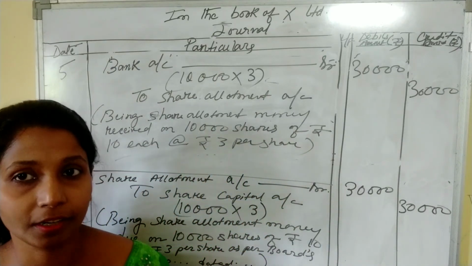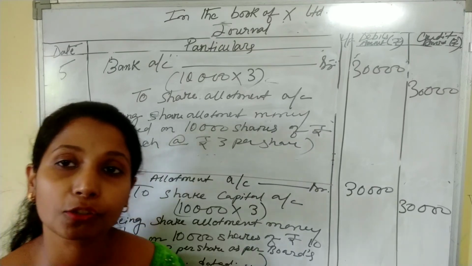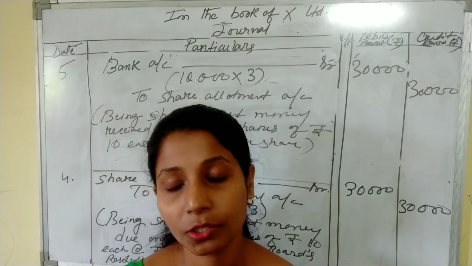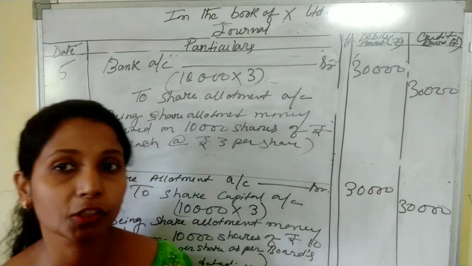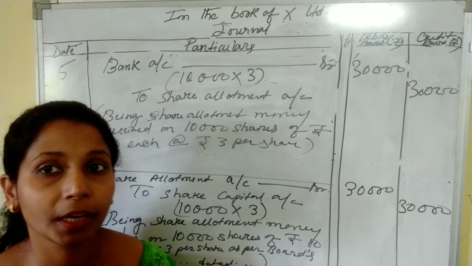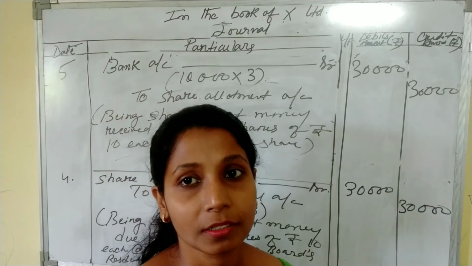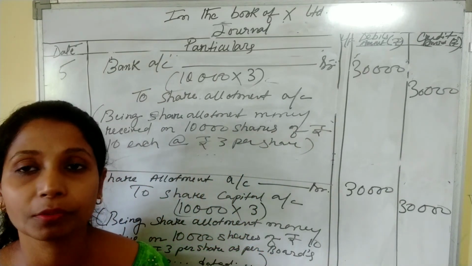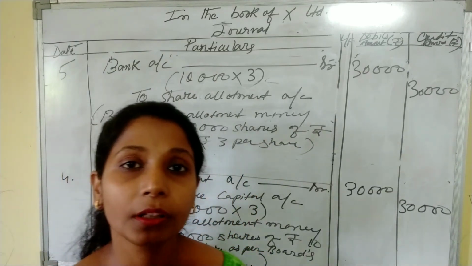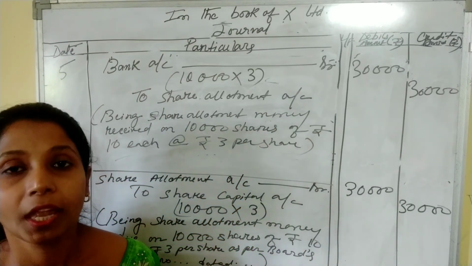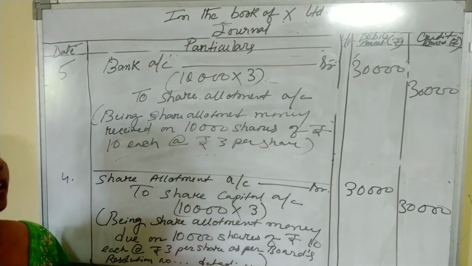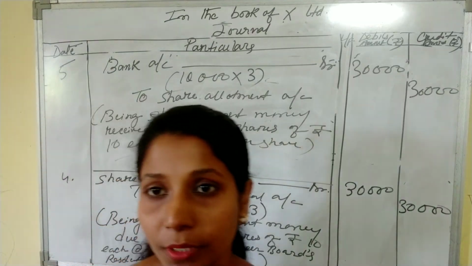In the third journal entry, the company has transferred the application money to the share capital account, and in the fourth entry, the company has made the allotment money due. The company has called the public to pay the allotment money, and in the fifth entry, the company has received the allotment money.